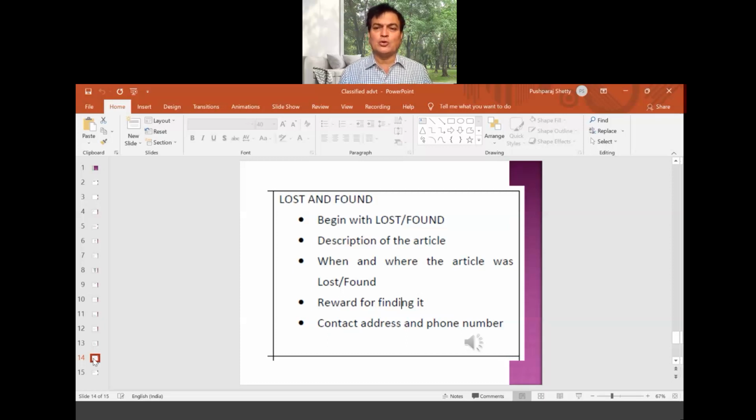When and where the article was lost. Yes, that also. They will ask you what should be mentioned there. Reward for finding it: whether a reward should be given. Yes, if it's a lost and found, then in that case you have to mention the reward. Contact address and phone number. Any other doubt? This, as well as the earlier one, is very important.